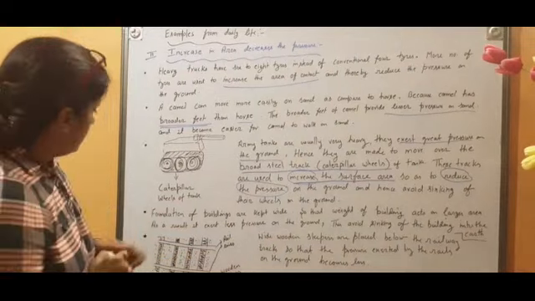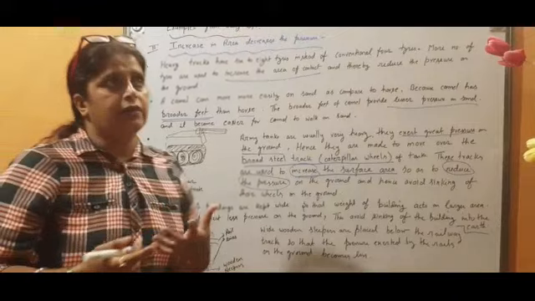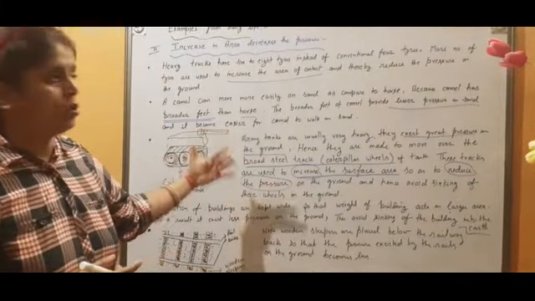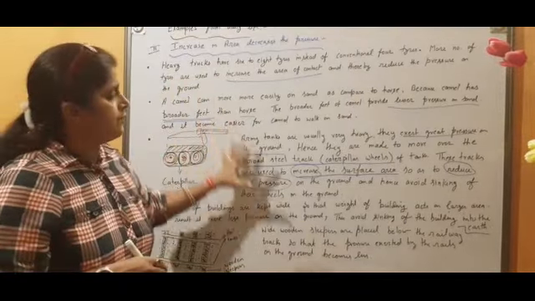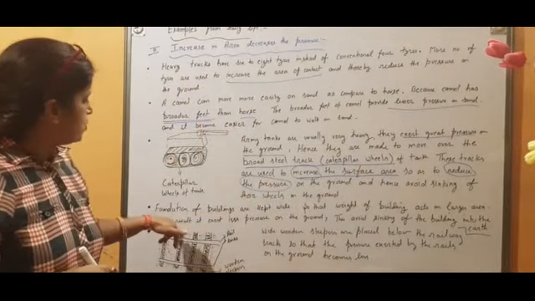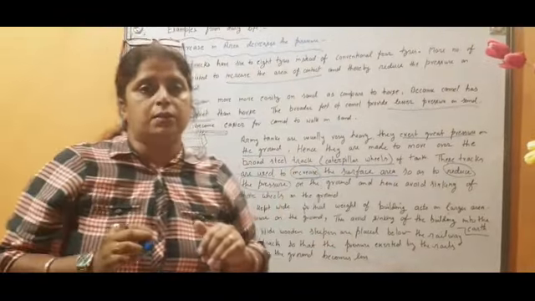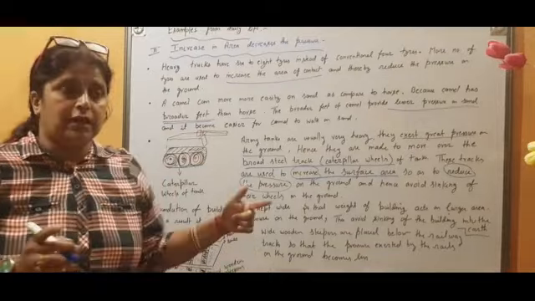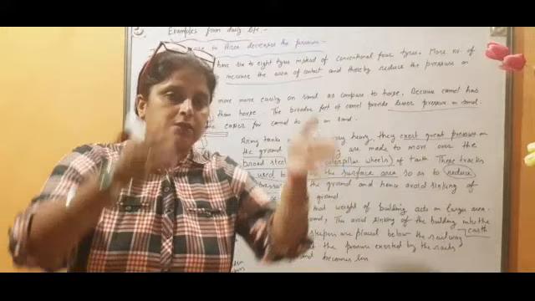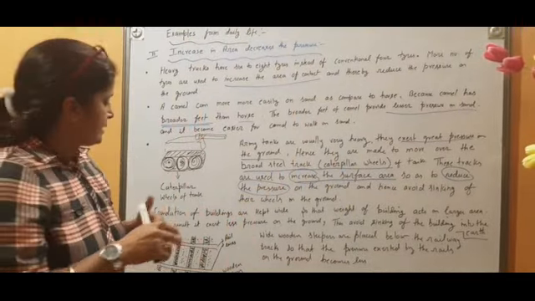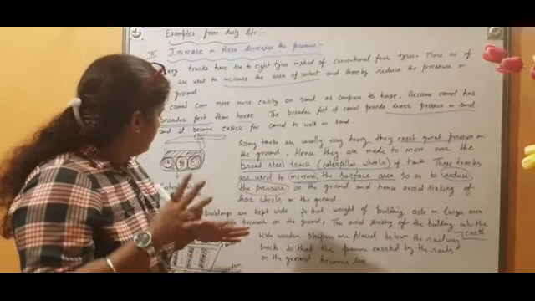Right? Now, one more example I have written here. This will be valid for that also. I will give you that question also. Children, these are the reasoning questions also, so you must answer your reasoning questions, because all the reasoning questions are based on this one. Now, my next topic is why the foundation of a building is broad as compared to the upper part. The same thing we will learn when we discuss the dam. The lower part of a dam is broader as compared to the upper part. We will explain that too. There we will discuss liquid pressure. Here we are going to discuss normal pressure.